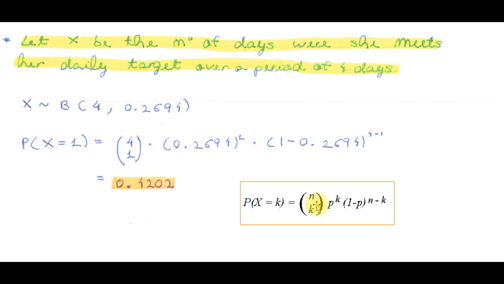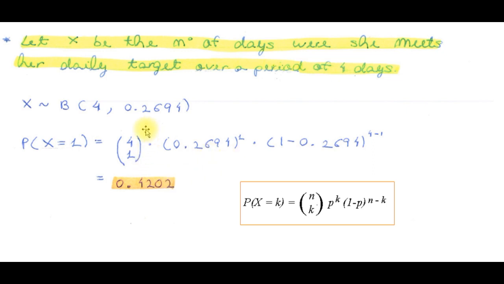n, sometimes called the index, is 4. The number of successful trials, k, is 1. And as we said before, p, the probability of success, is 0.2694.